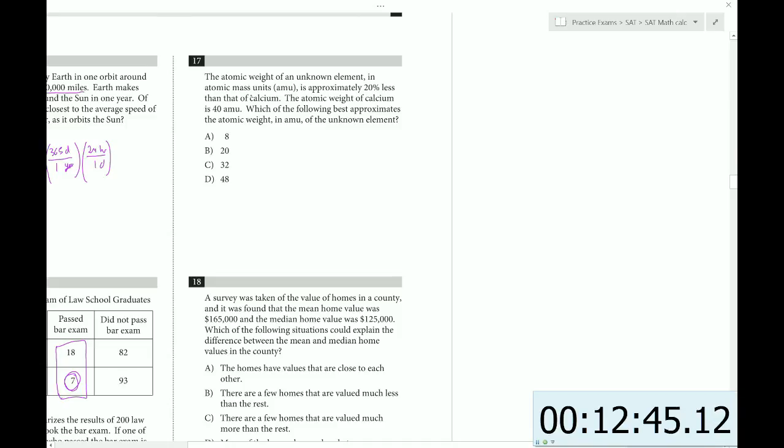The atomic weight of an unknown element in AMU is approximately 20% less than that of calcium. So 20% less than is a multiplier. It's going to be a 0.8 multiplier. You just take 100%, subtract 20%, leaves you with 80%. You turn that into a multiplier by moving the decimal twice to the left. So the atomic weight of the unknown element, let's call it X, is 0.8 times that of calcium. Let's call that 40, because the next line says it's 40. So 0.8 times 40 is 32. So that's the unknown element.